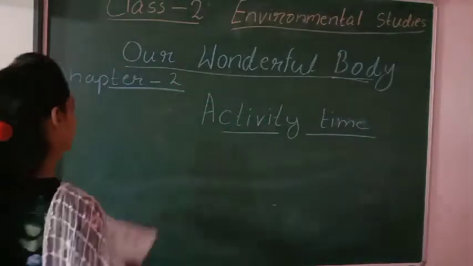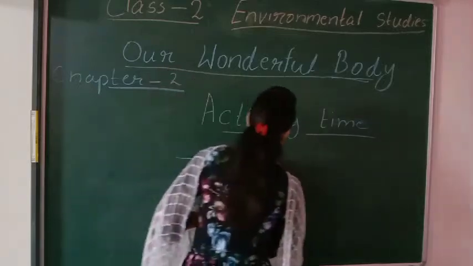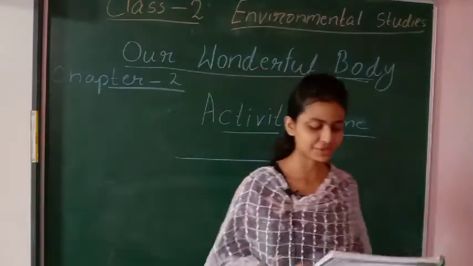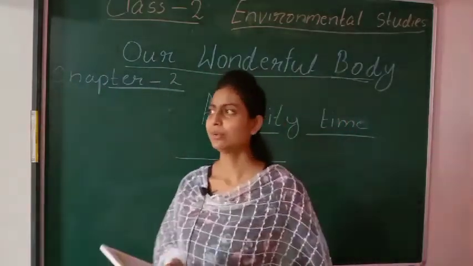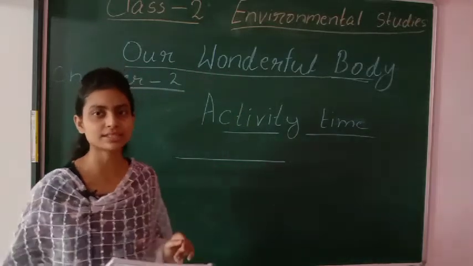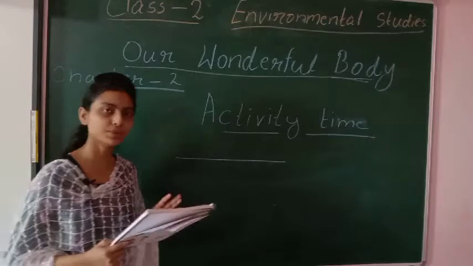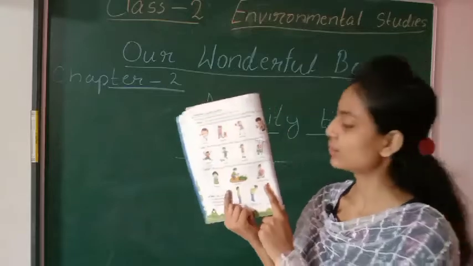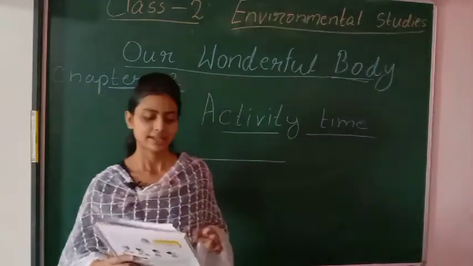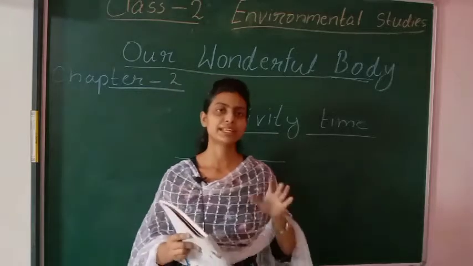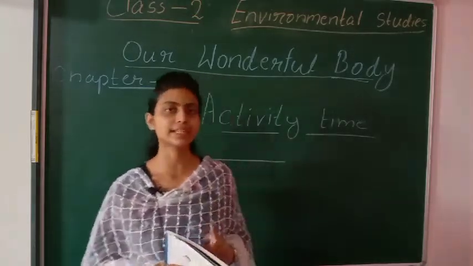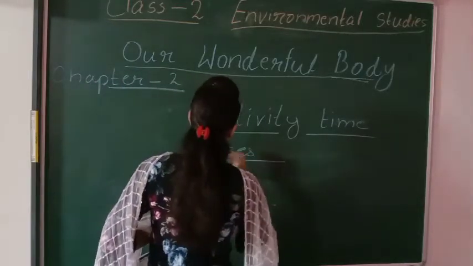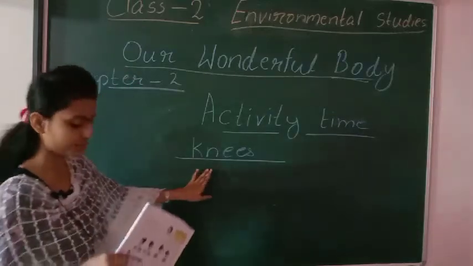See in your book, in this blank what do you have to fill? There is a blank over there, okay, and there is a question. It's asking, we use our dash to sit crisscross. As I have explained to you, what do we use to sit crisscross? I have told you this is the way to sit crisscross. So when you are sitting crisscross, you use your legs, you are bending your legs, and to bend your leg we have to use our knees. So we will fill in here knees, okay. We use our knees to sit crisscross, okay.